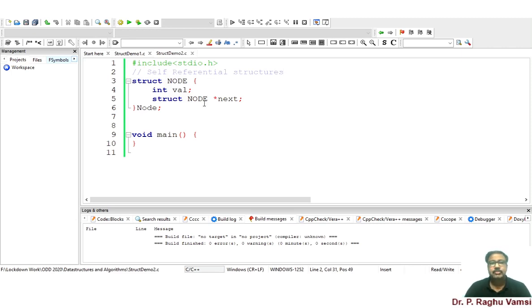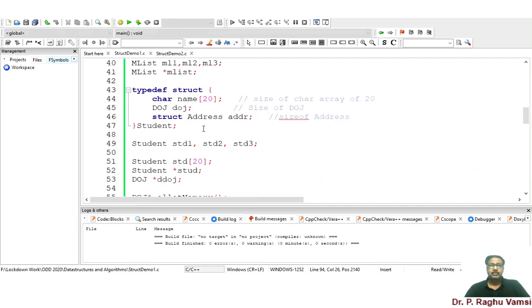Previously, in the previous cases, we have seen the normal way of referring to structures. It means if a structure refers to itself via a pointer, then such types of references or such types of structures are said to be self-referential structures. These self-referential structures are very important and useful in linked list preparation or in any complex data structures preparation.